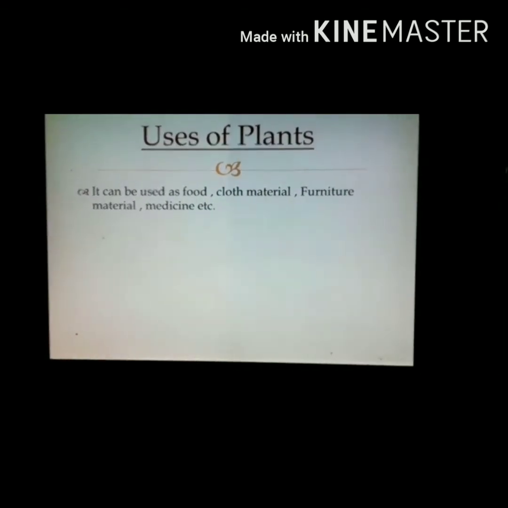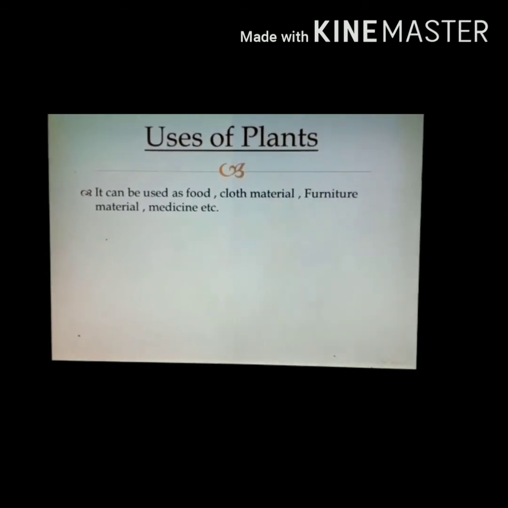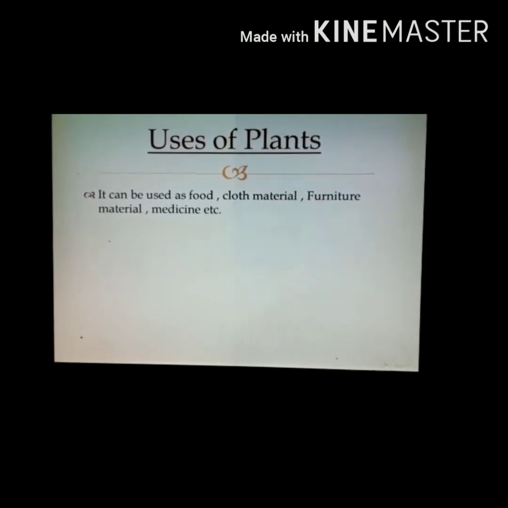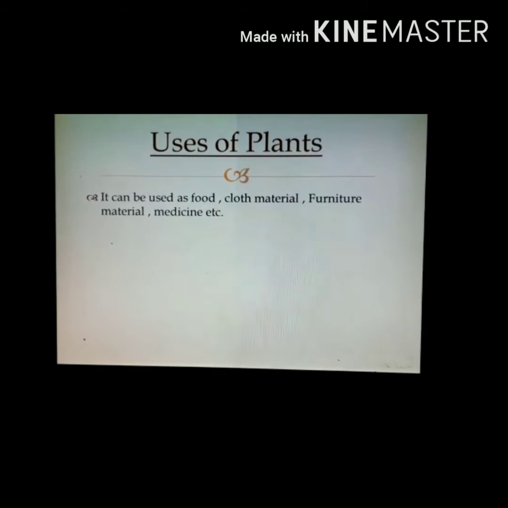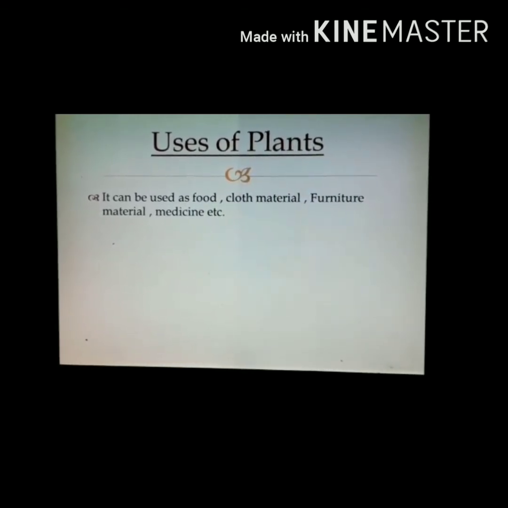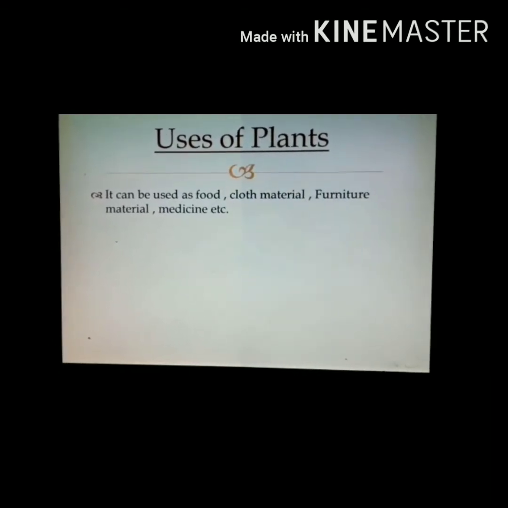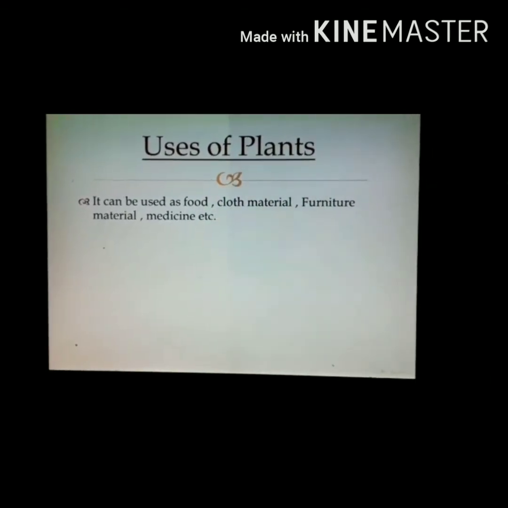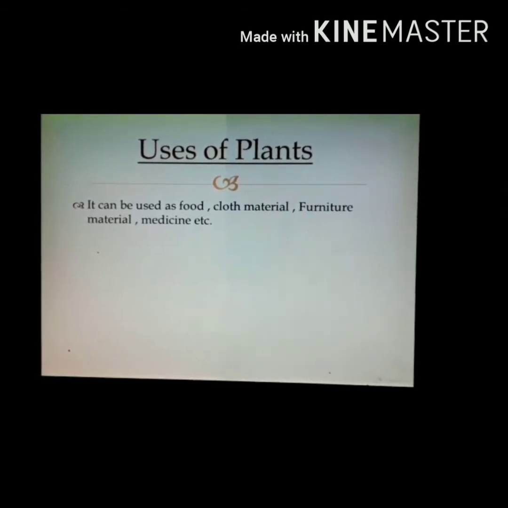Fourth point is medicines. We are also getting medicines from the plants, like many of the plants such as eucalyptus, tulsi, neem, etc. are used as medicinal plants. There are certain other things also in which plants are useful, such as rubber, oils, gums, resins, etc. So this was the last topic of this chapter, adaptation of plants.